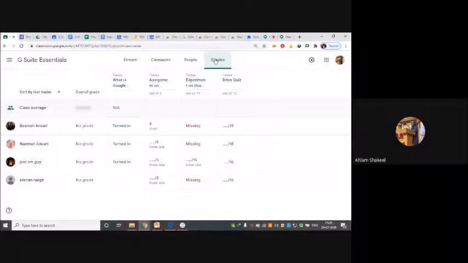Now when it is an experiment, if you see this grid over here, you can see that there are 4 students, and here it is written turned in, and over here you can see that the points have been given. Here also the points have been given. These are the points that I have given, 15 marks, 5 marks that I have assigned. Now this is only shown as turned in because this is a question. This is a Google Classroom question that I've created.